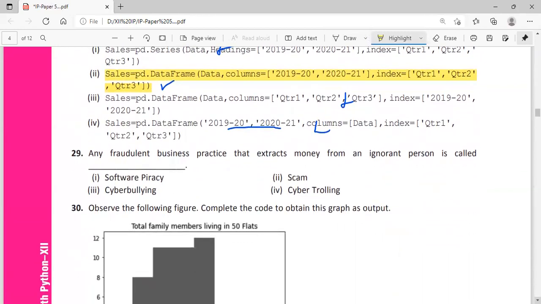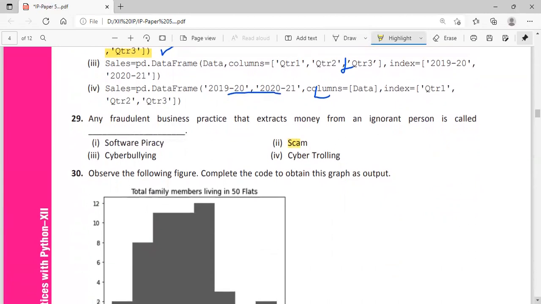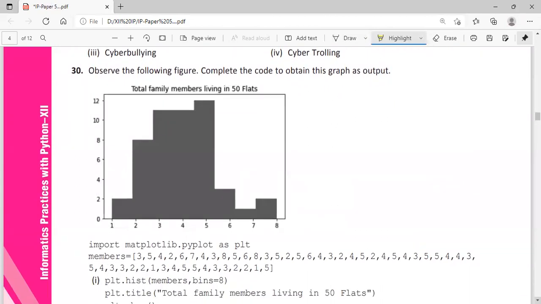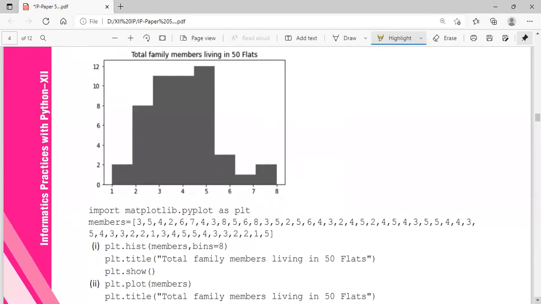Question 29: Any fraudulent business practice that extracts money from an ignorant person is known as a scam. Observe the following figure. It's a histogram. The title is given, and how many bins? 1, 2, 3, 4, 5, 6, 7, 8 bins are there.